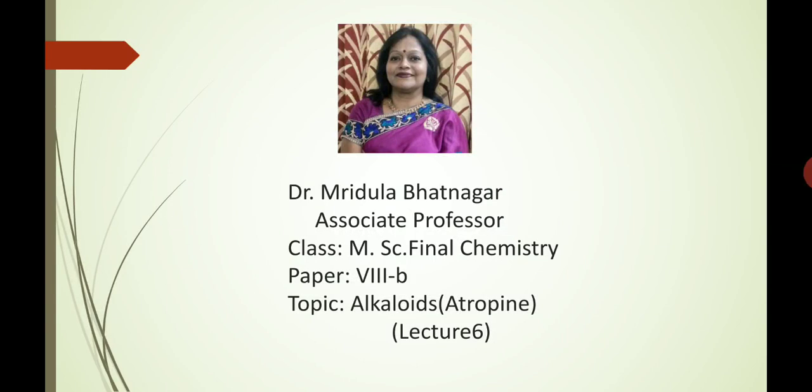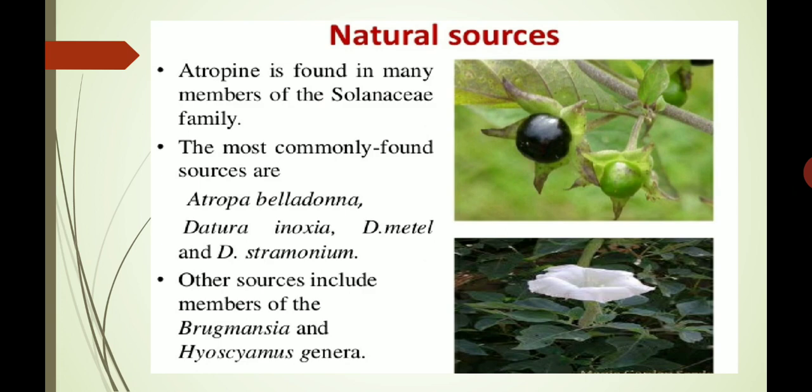In my sixth lecture on alkaloids, today I'll discuss the structure, or the constitution, of atropine. Now, first we'll take the natural sources of atropine. Atropine is found in many members of the Solanaceae family. The most commonly found sources are Atropa belladonna, Datura inoxia, D. metel, and D. stramonium. Other sources include members of the Brugmansia and Hyoscyamus genera.